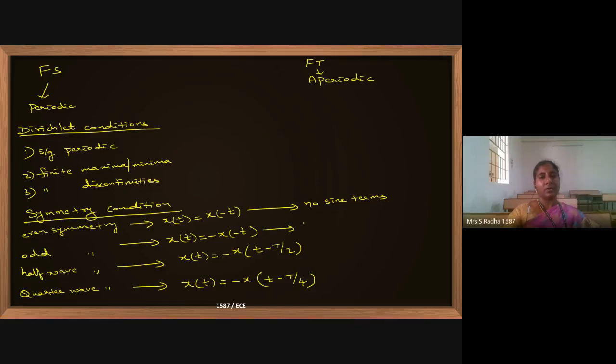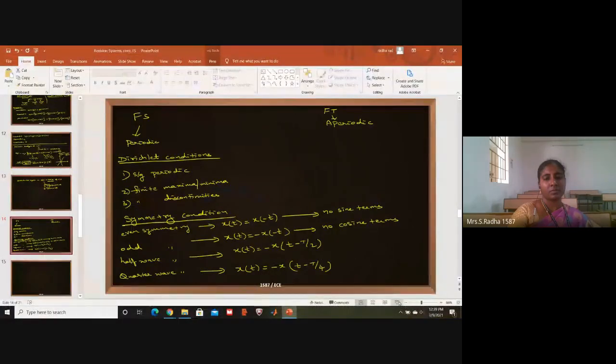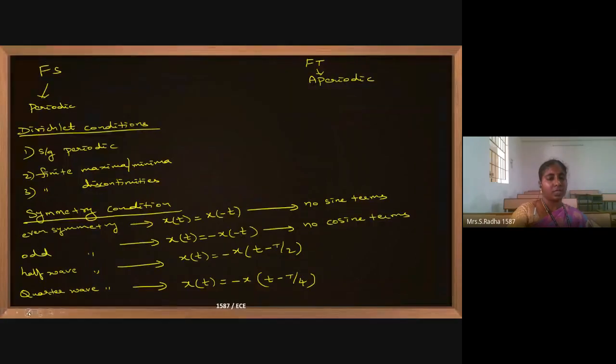And for odd symmetry, no cosine terms. an will become 0 for odd symmetry. Just one example I will give for odd symmetry.